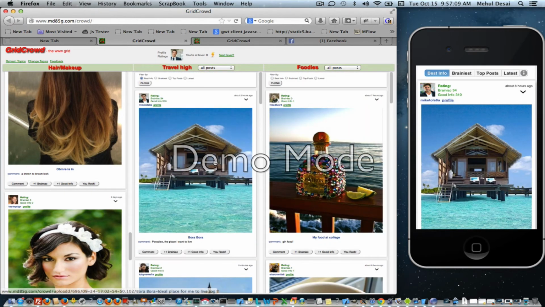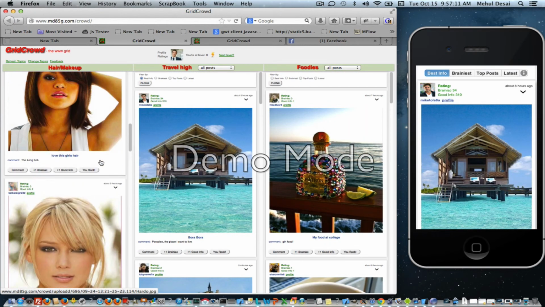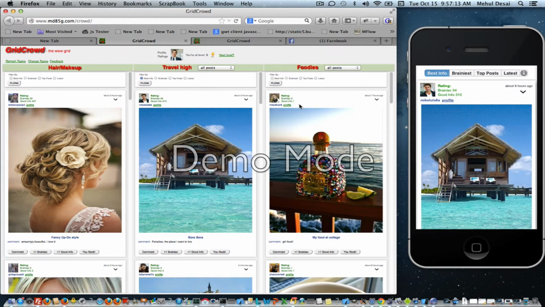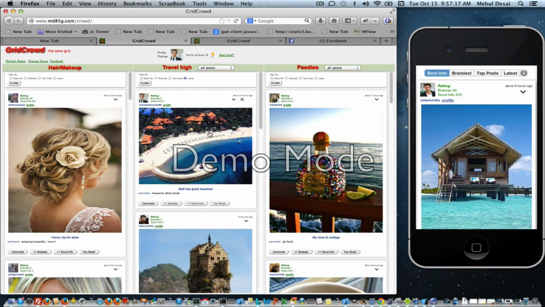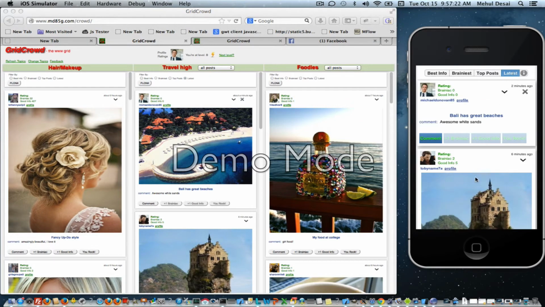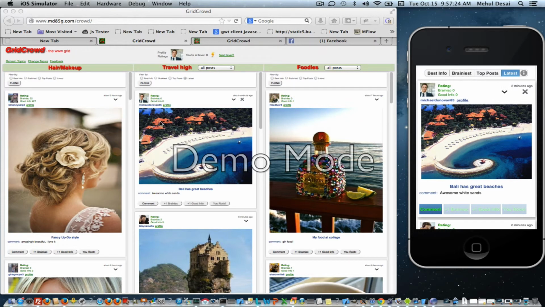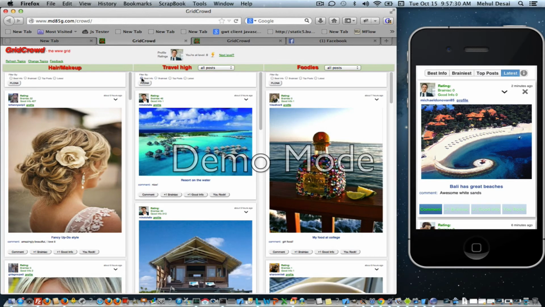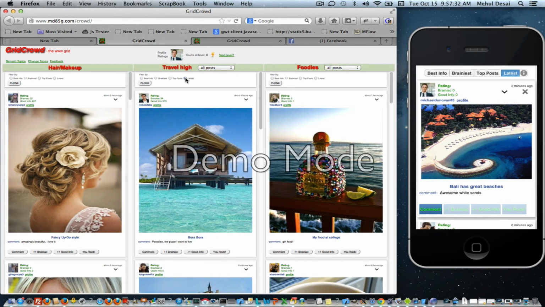What I'm going to show you lastly is just that this is the same information as we see on the phone, because if I click on latest, we should see that Bali post, which is the same as if I click over latest on here too. So and if I click on Brainiest, of course, we'll see that Bora Bora post, or the best information.